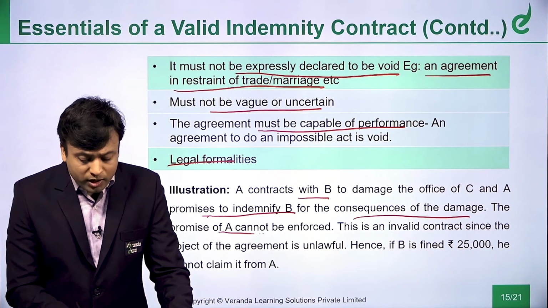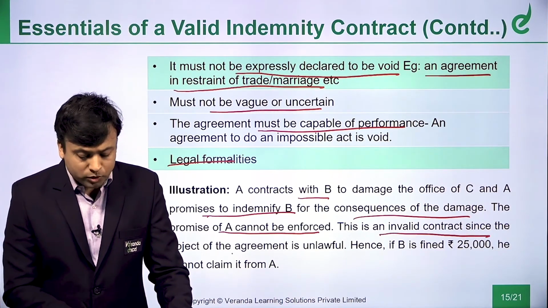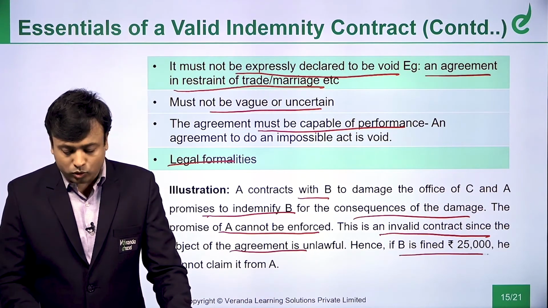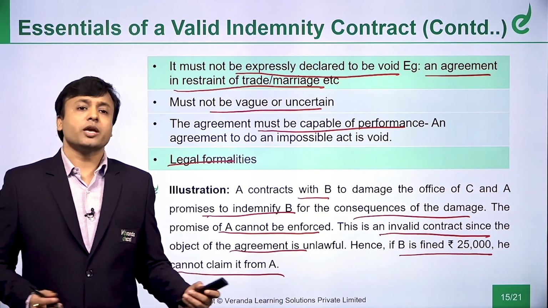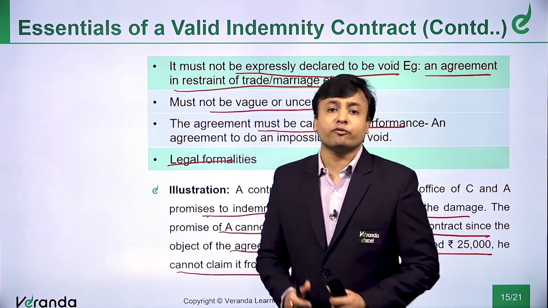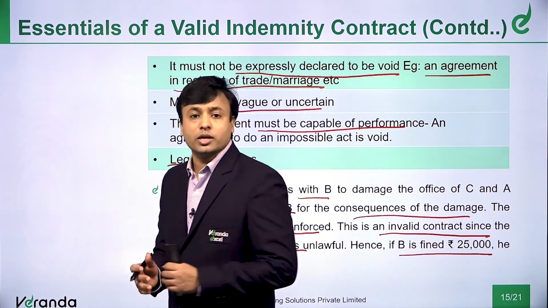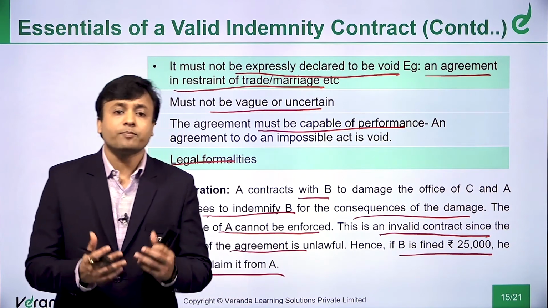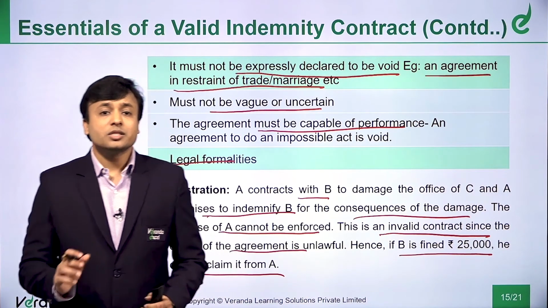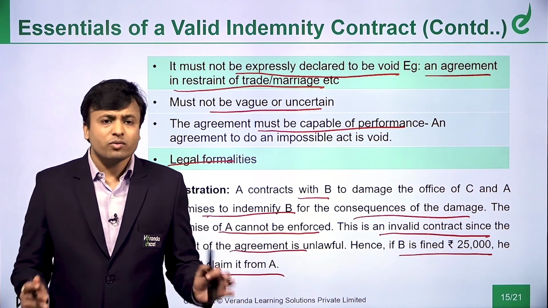The promise of A cannot be enforced. This is an invalid contract since the object of the agreement is unlawful. Hence, if B is fined 25,000 rupees, he cannot claim it from A. He cannot say, no, Mr. A only told me to do it. He promised me that if something happens, he will take care of it. So this fine has to be paid by Mr. A. No, he cannot go and stand in front of Mr. A and say, please give me my 25,000 rupees. No, because this is an unlawful object. Point clear? Very, very simple.